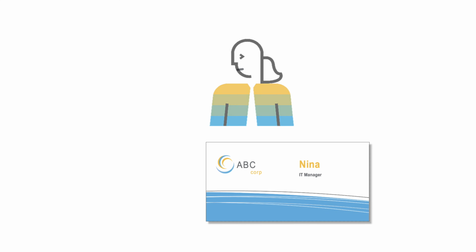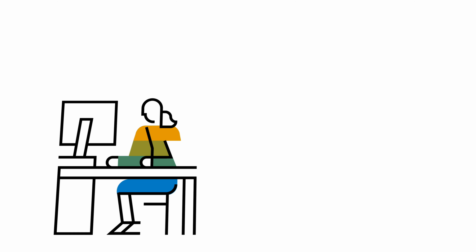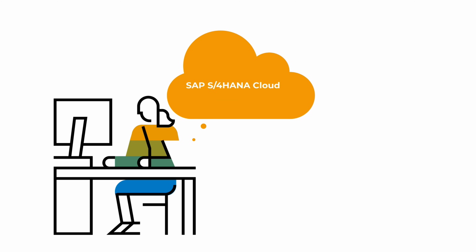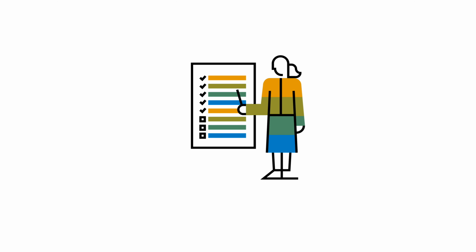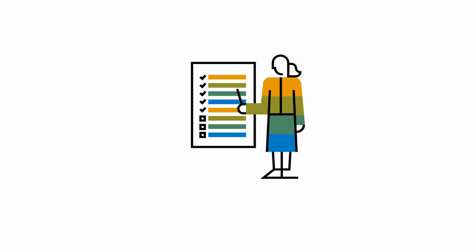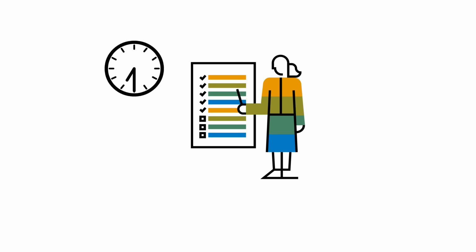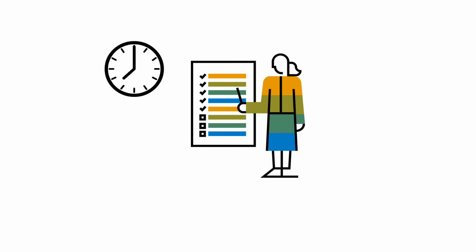Nina is an IT manager at ABC Corporation. One of her responsibilities is to ensure that SAP S/4HANA Cloud systems run uninterrupted and as expected after every upgrade and continuous delivery. The number of changes with respect to every release is large and not personalized to a specific scope. Therefore, Nina ends up spending a lot of time finding the changes that are relevant only to her corporation.